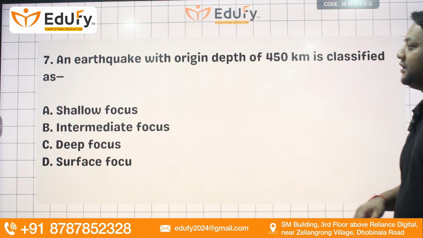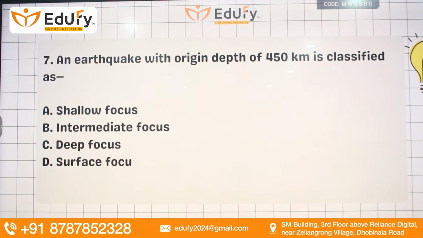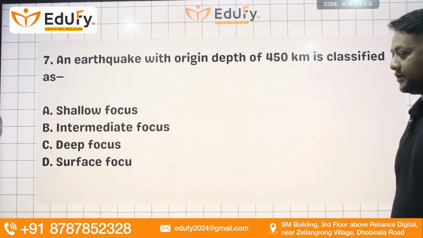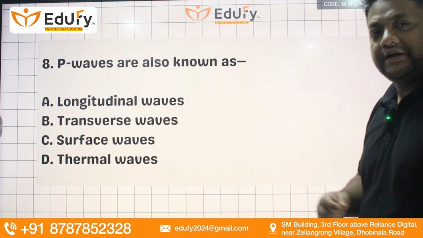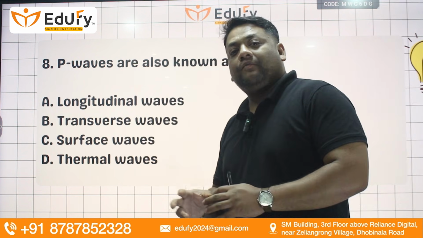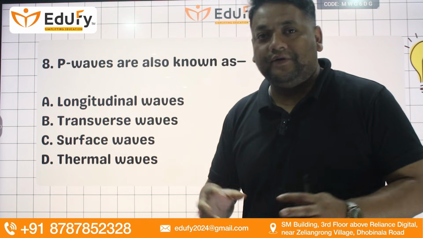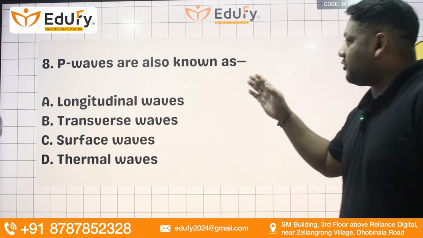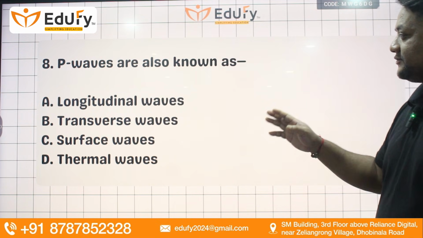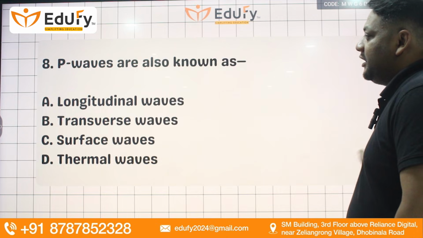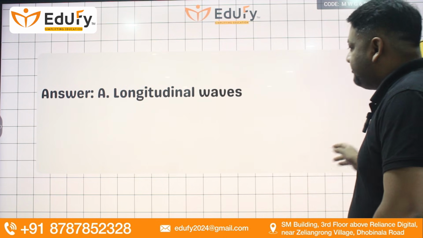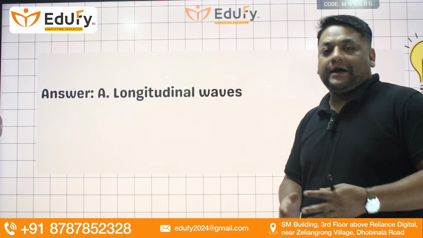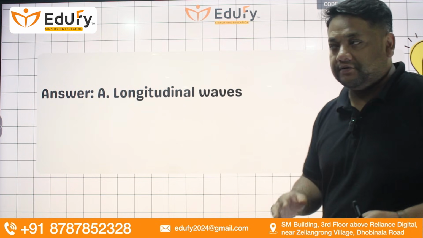Next question. An earthquake with an origin depth of 450 kilometers is classified as shallow focus, intermediate focus, deep focus, or surface focus. So the right answer is deep focus. Focus points are generally where the actual event of vibration has happened, from where the explosion and the sound waves or moving waves come. Next, P waves are also known as longitudinal waves, transverse waves, surface waves, or thermal waves. Technically, they are longitudinal waves. They can move directly up and down, and they are the primary kind of waves when an earthquake happens in certain regions.